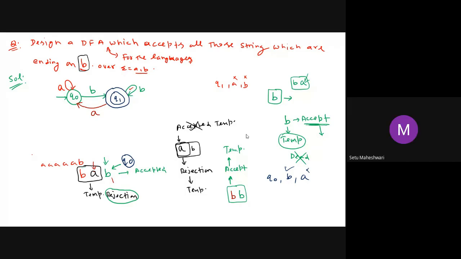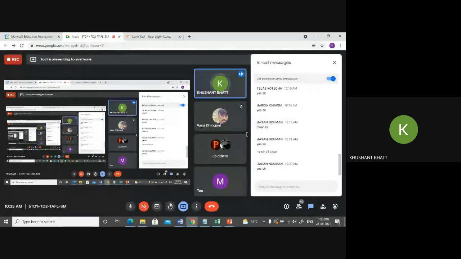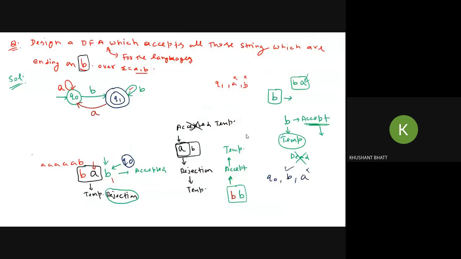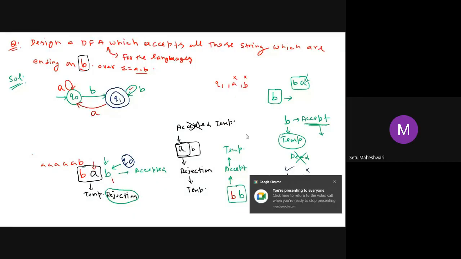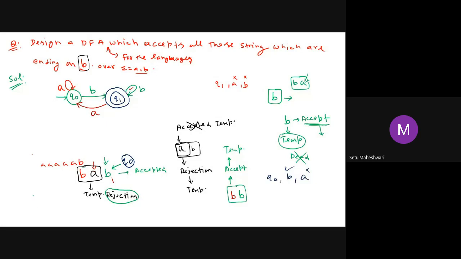Sir, after completing all steps, Q1 is the final dead state, correct? No, how is it a dead state? For a state to be a dead state, it should loop to itself on all symbols, that is A comma B. Have I written A comma B for the self loop? No. There is a path from Q1 to go out. Which is the path? This way. It can come back to Q0.